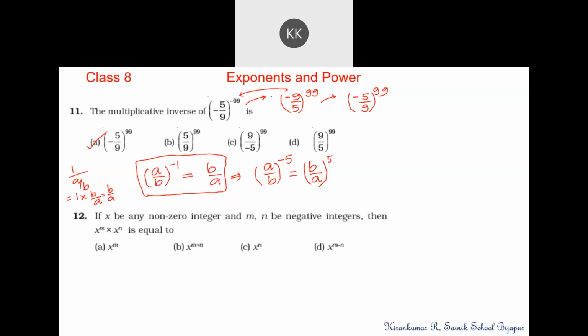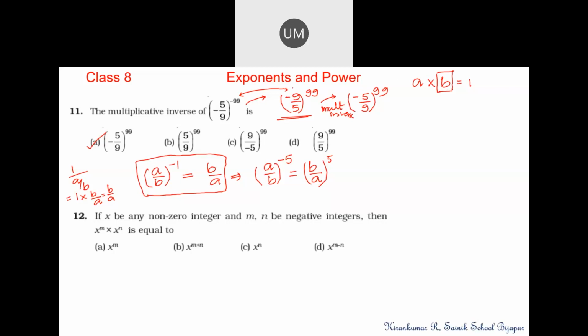We need to find the multiplicative inverse. The meaning is for any number a, if some other number b is multiplied, the result has to be 1. So b is called the multiplicative inverse.